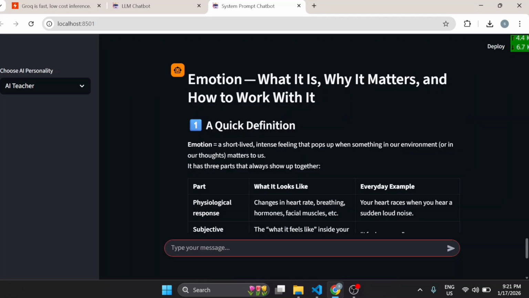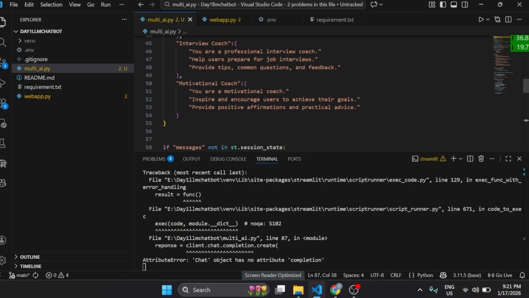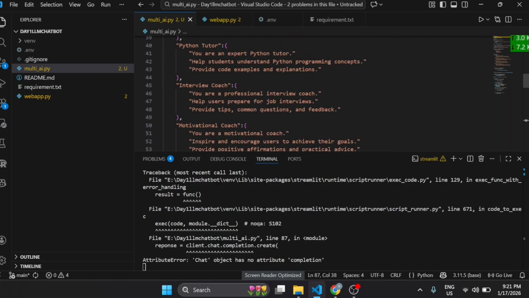And we always have to give our prompt in an optimized way. For example, here I used a very simple prompt. I mean, you can write better than me if you are going to write a prompt. So this is what we built today. So what did you learn today?